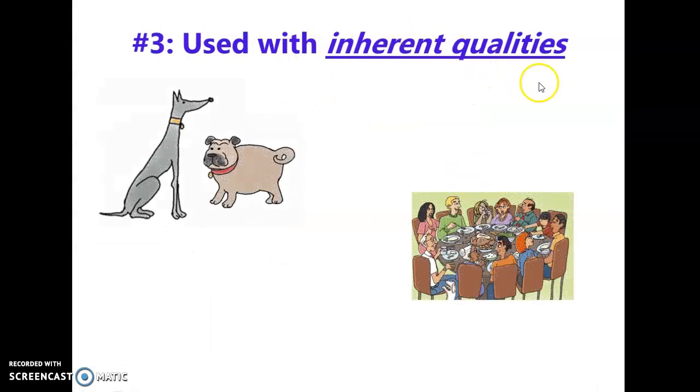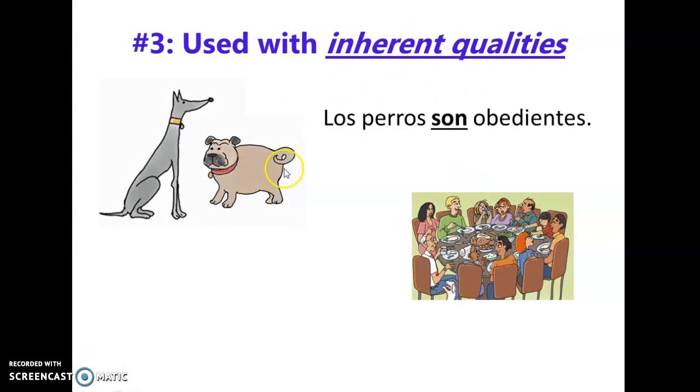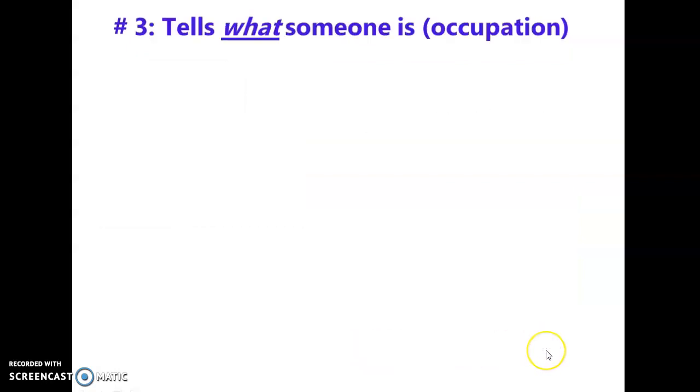With inherent qualities. Okay, for example, dogs are normally obedient, and so this is an inherent quality of dogs. Son obedientes. Dogs are obedient. Or family. In this case, they are all happy, enjoying themselves, and so we are a happy family. Somos una familia feliz. Normally, families most of the time try to be happy or consider themselves happy to be together.